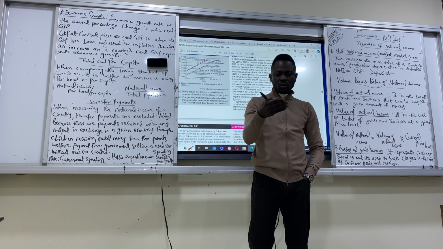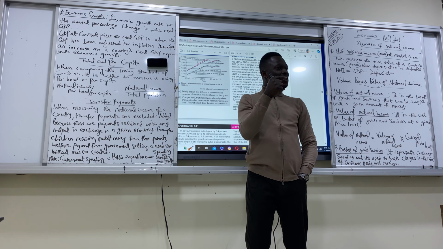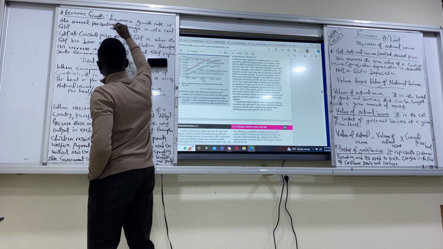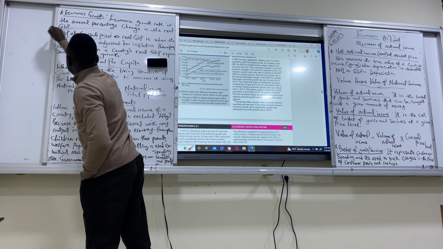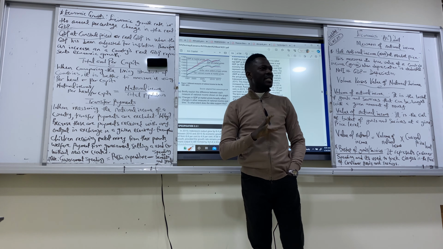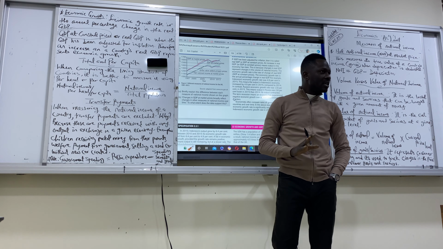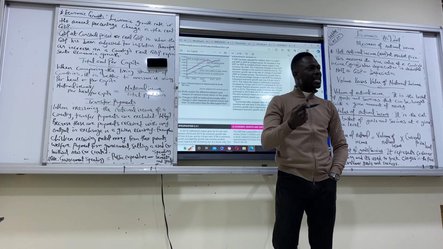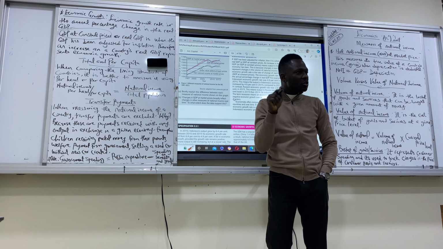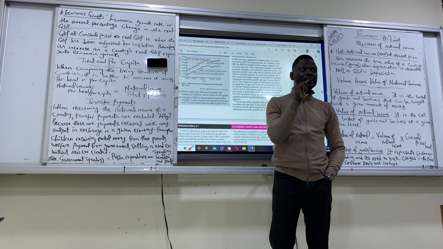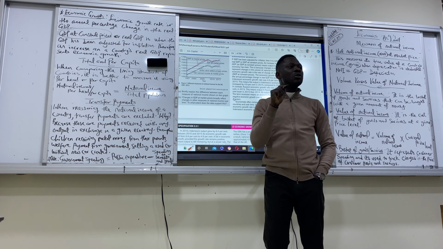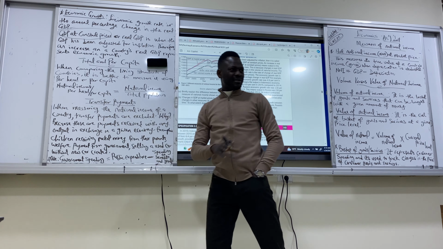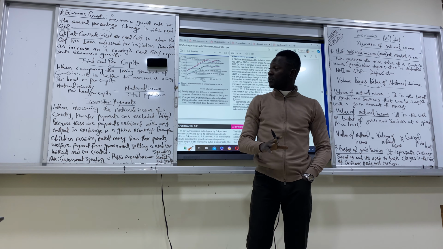So when we put the inflation rate into consideration with our GDP, then we have real GDP, or GDP at constant prices. This is when we measure our GDP with inflation, and that is how we must measure GDP. If not, we will be overstating the value of our national income because we did not put inflation into consideration. So whenever we are calculating our GDP, we have to put inflation into consideration. That will give us what we call the real GDP. And real GDP is what? The constant GDP of an economy.